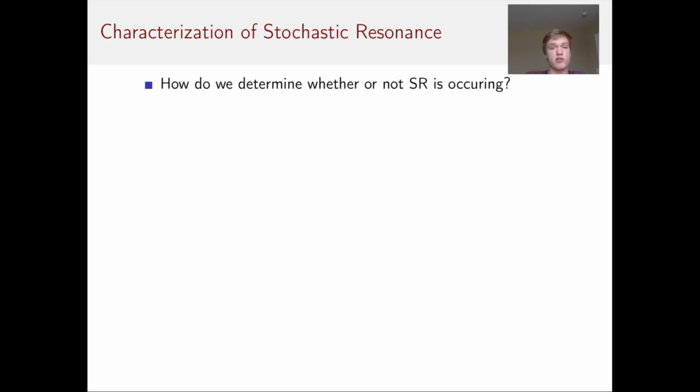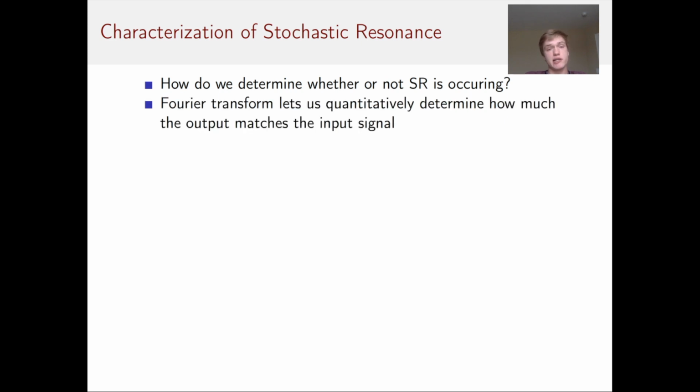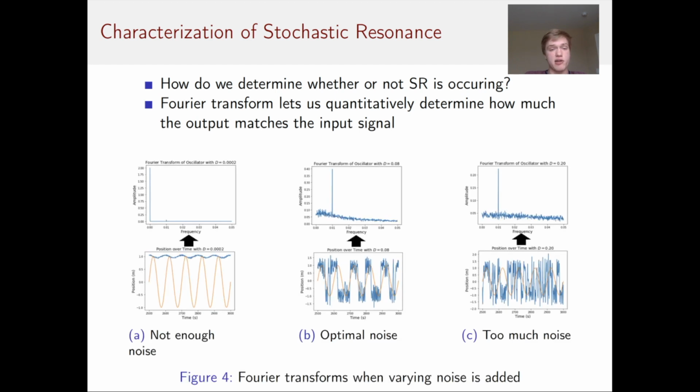So how do we determine whether or not stochastic resonance is occurring? In mathematics, there's a function called the Fourier transform, which lets us see how much a frequency shows up in the output. In figure A, the blue function is our output and the orange function is our periodic input function with frequency 0.01. In the Fourier transform there, at 0.01, we see an amplitude of about 0.05.